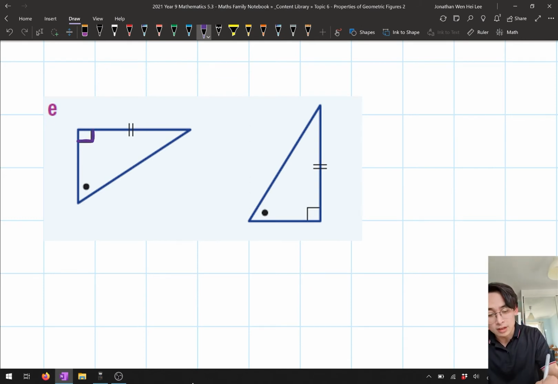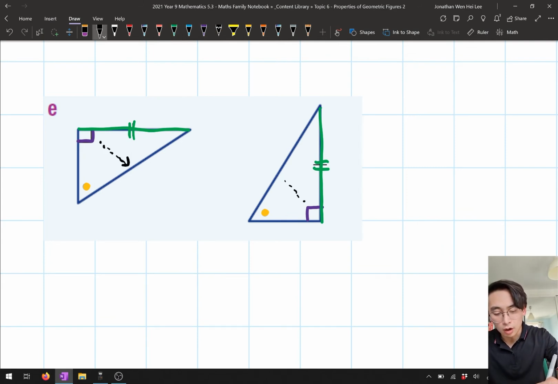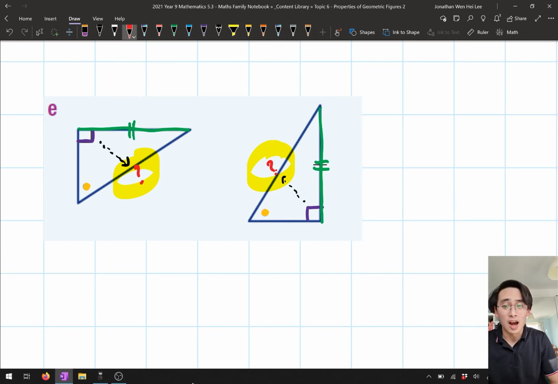Okay, first of all, you've identified that we've got this right angle here. We've got a pair of matching right angles. Next thing that we have is an equal angle over here. We've got a pair of equal angles. And finally, we've got one side over here. Now, is this side the hypotenuse of my triangle? Well, if you have a look at my two triangles, the side opposite my right angle, we don't have any information about this side over here. And so we're not going to be using the RHS test, even though they've given me a right angle.